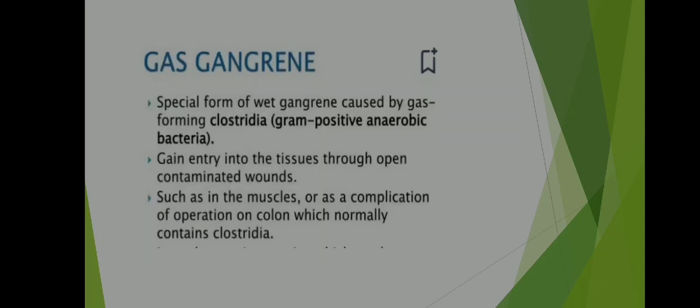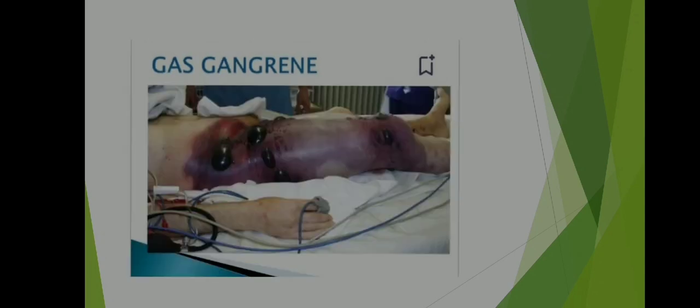Gas gangrene. A special form of wet gangrene caused by gas forming Clostridia. Gain entry into the tissues through open contaminated wounds such as in the muscles or as complications of operation on colon which normally contains Clostridia. Here is the gas gangrene.